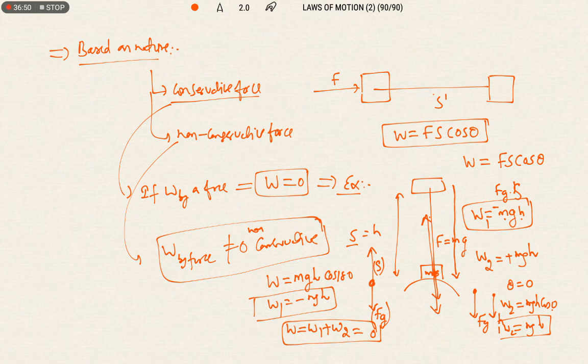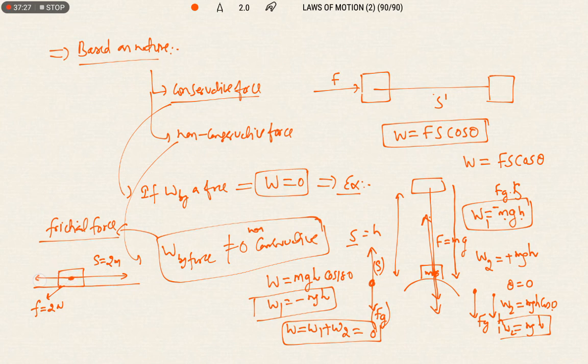Now let us see what is meant by a non-conservative force. Frictional force we can consider as a non-conservative force, because the work done is never 0. Why? Let us see. An object is on the surface of the earth. The frictional force between them I am taking as F equals 2 Newton, and the object is moving towards the right with displacement S equals 2 meter.